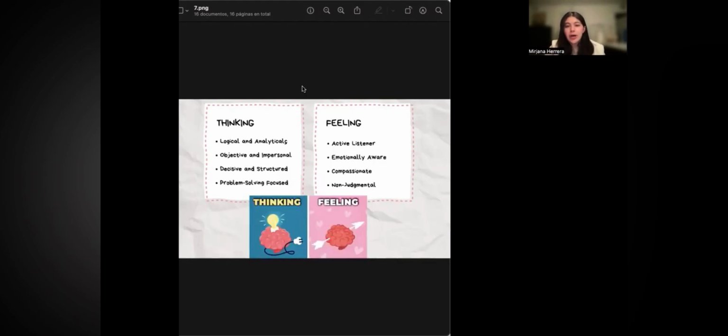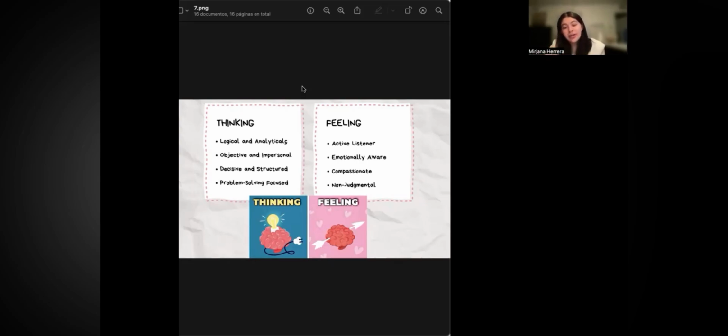Okay, what is a thinking person? A thinking person is logical and analytical. A very objective and impersonal person. Very decisive and structured, and problem-solving focused. This kind of person is very concentrated and focused in what they are doing, and very logical. For example, doctors are very thinking. They always want to do the logical way, the strategic way, the way that has already been studied.